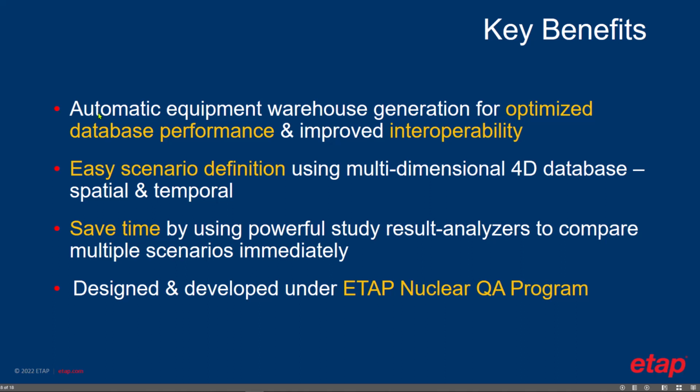And we saw the switching optimization and volt-var optimization result analyzers. Many of our engines have powerful study result analyzers to compare multiple scenarios immediately. You can select to apply worst case and best case conditions. And ultimately, trusting these values is extremely critical.